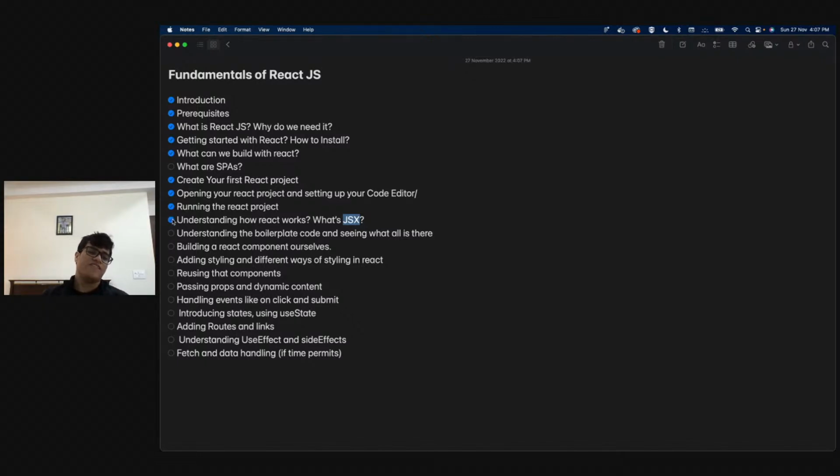Okay. So now we have an understanding of how React works. We have an understanding of what JSX is. We did go through the boilerplate code and we saw what all is happening. Which is better, Angular or React? In my personal opinion, React is the best thing.